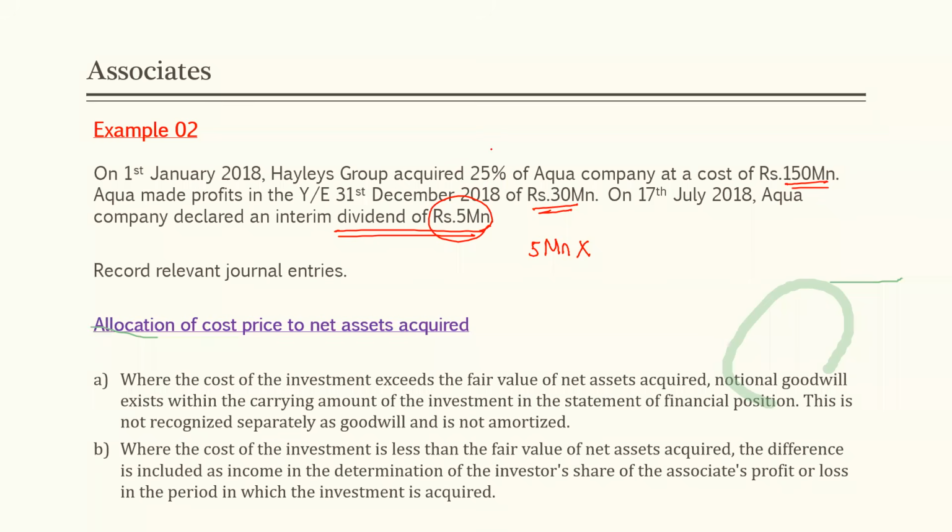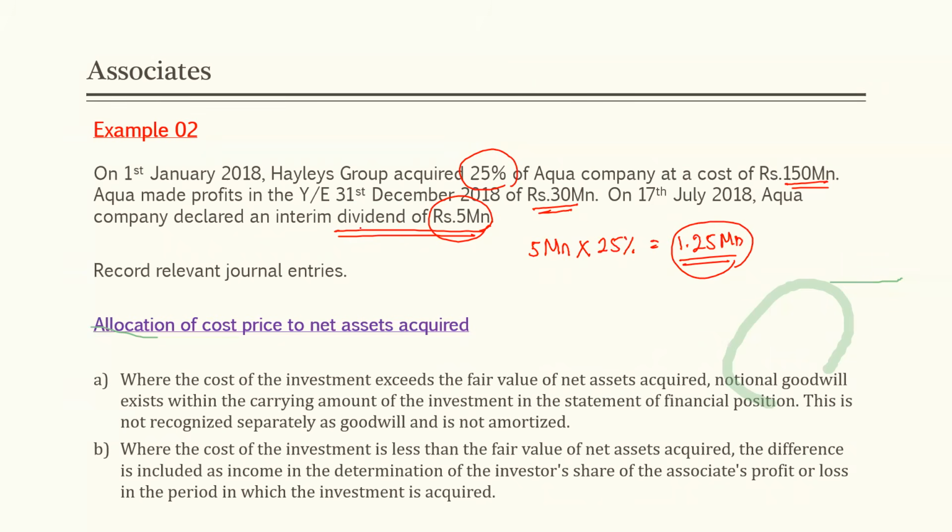What is the percentage? 25%. So 5 million into 25% is 1.25 million. This is the amount that we need to pass the double entry for. So what should be the double entry here? Where to debit, where to credit?